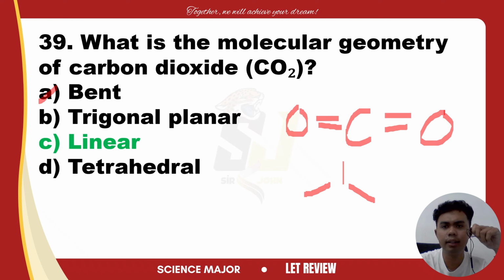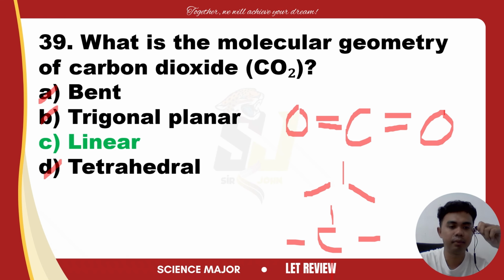Next is tetrahedral. Tetrahedral geometry involves four bonding pairs, as in methane, for example, CH4. Again, carbon dioxide only has two bonding regions. In tetrahedral, there are four. An example is methane. That is tetrahedral. So that's it. Let's proceed to the next item.